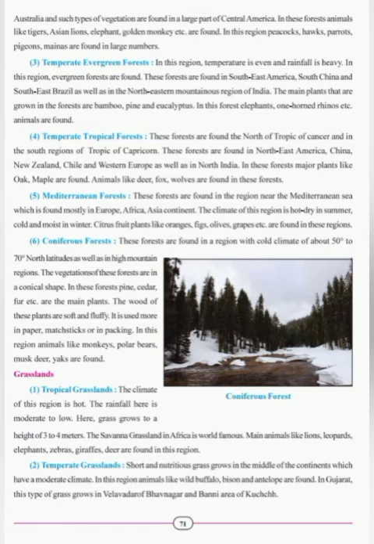Students, the region of coniferous forest is situated only in the northern hemisphere, that is between 50 north latitude to 70 north latitude in the high mountainous regions. The trees here are conical in shape and the branches incline towards the surface. So at the time of snowfall, the snow easily falls down. The branches do not break due to the weight of the snow.